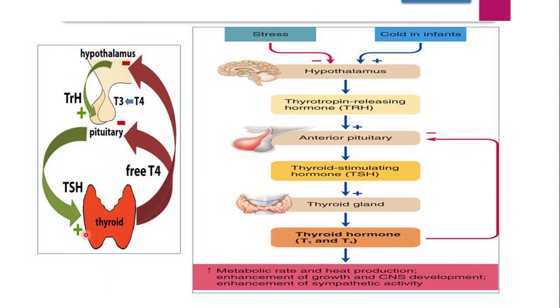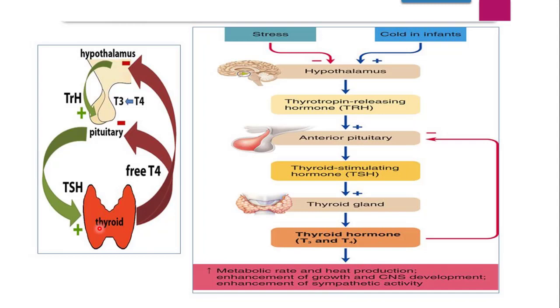Once there is an excess of thyroid hormone, this free T4 gets converted into the T3 form. Now this T4 is inactive, so it will get converted into T3. This free T4 will again get to the pituitary, or from there to the hypothalamus. The hypothalamus will sense this excess level of thyroid hormones and send the message to the pituitary that there is an excess of thyroid hormones. The pituitary will then stop the secretion of TSH, and in turn the thyroid gland will not receive the signals for synthesizing or secreting the thyroid hormones.